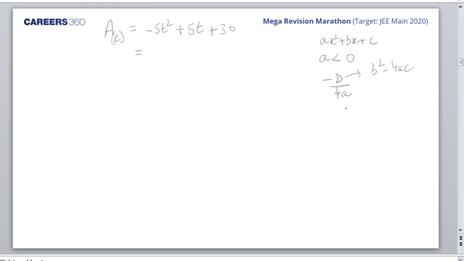So finally minus D by 4a will fetch me 4ac minus b square upon 4a, because minus D is there. Is it okay? Yeah, Mohan, you don't know this method, so it would be good if you learn this. So if a is negative, you get the maximum value through this. If a is positive, you get the minimum value through this. So 4 into minus 5 into c would be 30 here, minus b square, that is 25, upon 4a, that is minus 20. So if you solve this, you'll get B as your answer.